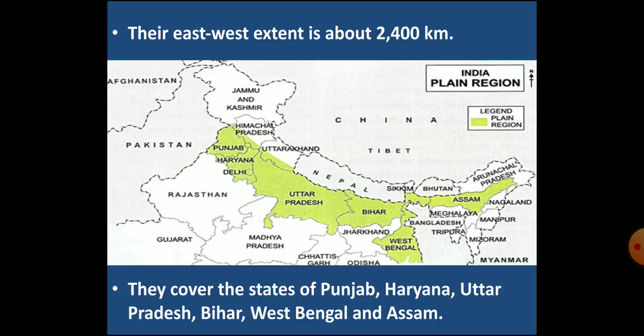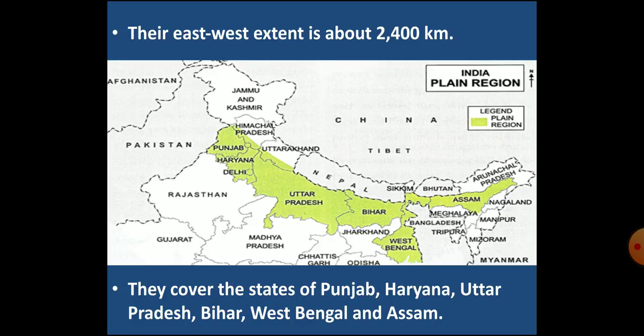So children, from east to west, these northern plains stretch about 2400 kilometers, and if we talk about their width, they are almost 150 to 300 kilometer wide. Now look at the image in front of you. Can you name the states which are covered by these northern plains? Yes, these states are Punjab, Haryana, Uttar Pradesh, Bihar, West Bengal and parts of Assam.